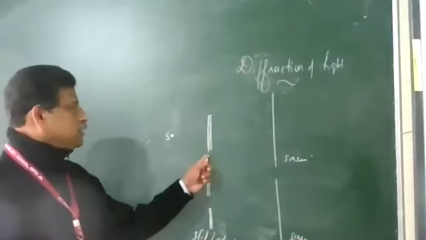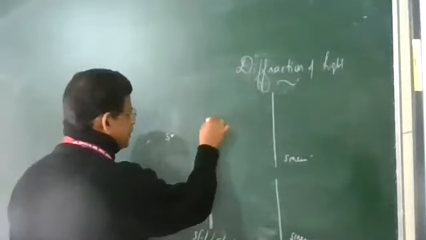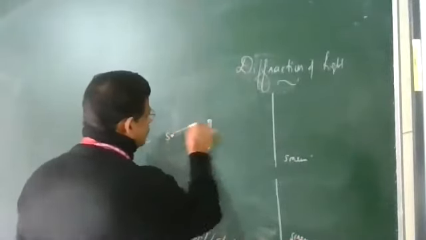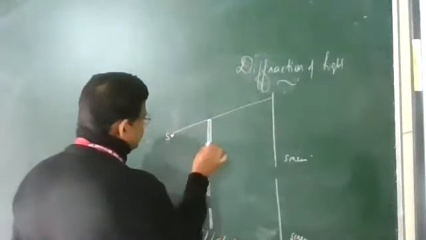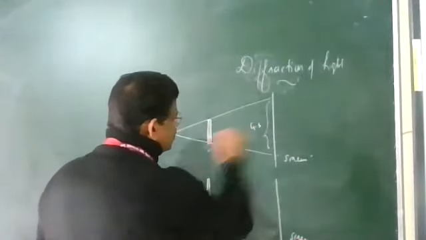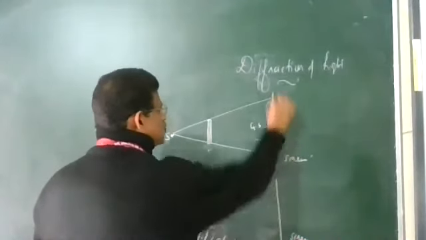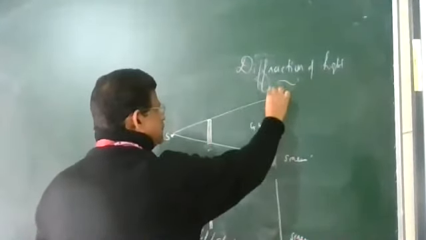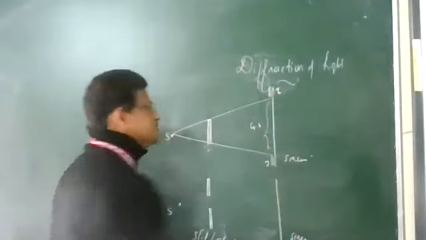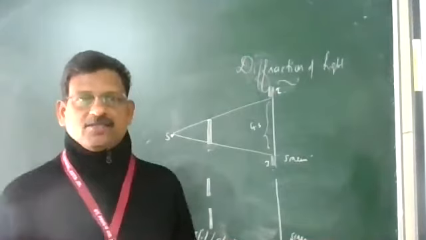So when the obstacle is in front, when light is coming here, the object can cast a shadow on the screen. This much region there is geometrical shadow, and here intensity of light will be there, here also intensity of light will be there. But this much region there will be no light, geometrical shadow.